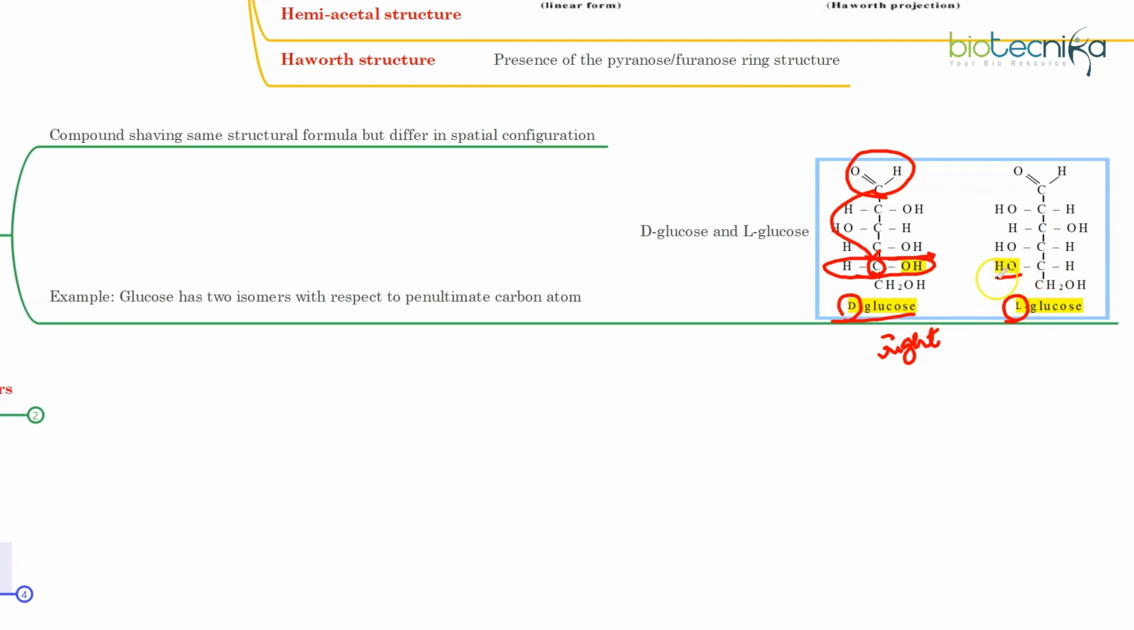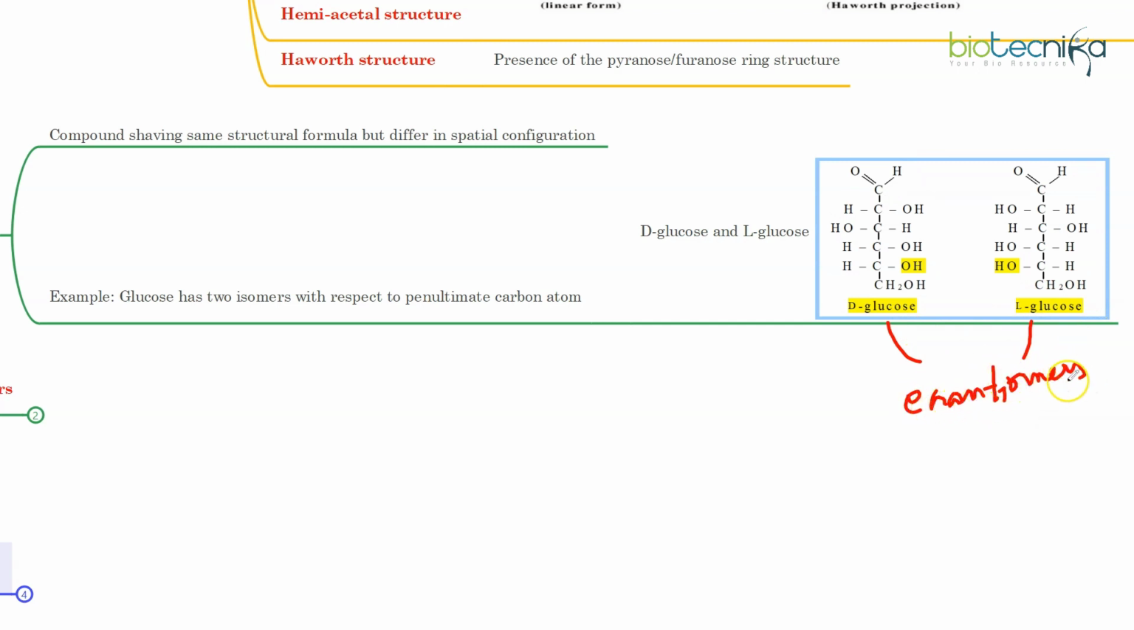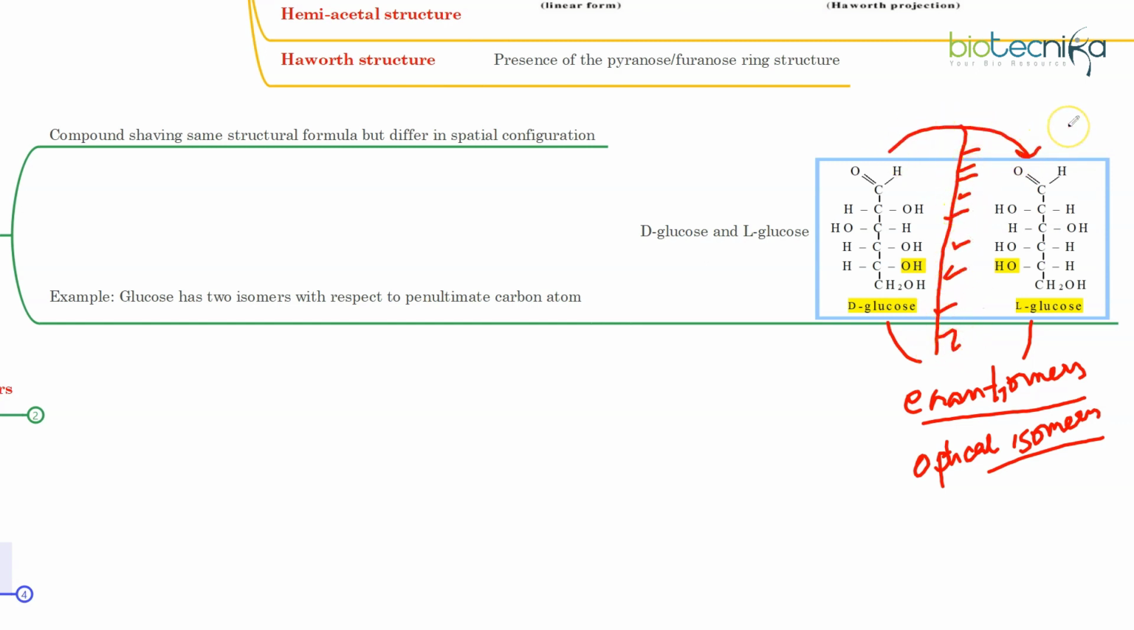If OH is present on the left-hand side of the penultimate chiral carbon, then it is called L-glucose. By the way, these two are called enantiomers. They are also optical isomers. Why enantiomers? It means non-superimposable mirror images of each other. If you look at it as if you have placed a mirror between them, this structure looks like a mirror image of this one.